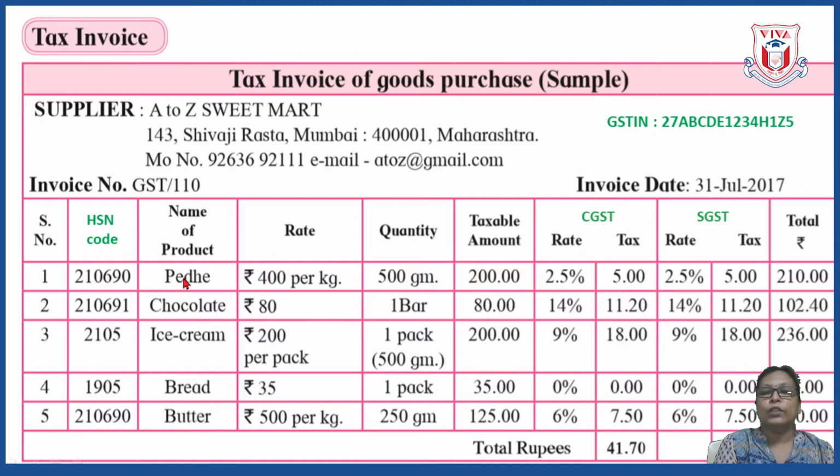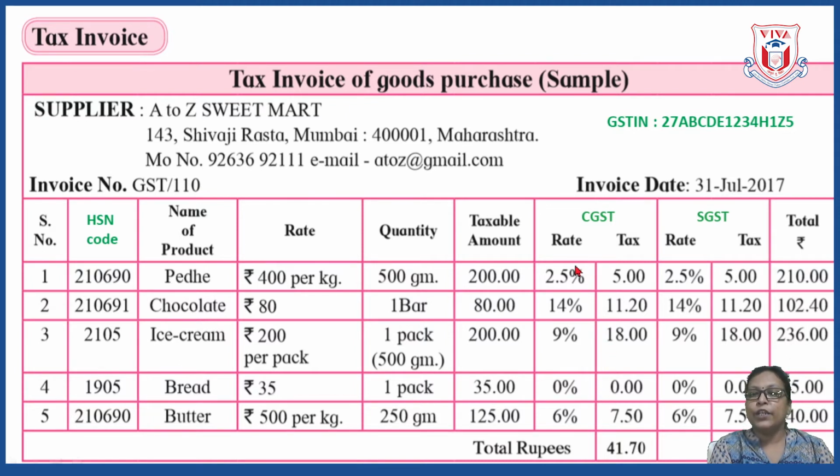Now let us see how the bill is calculated. Let us take one example. First one is pedha, suppose. Here the HSN code for pedha is written, then the name is written. The next column is rate, that means price per kg or price per quantity is written here. Afterwards quantity is written, means how much is purchased, so 500 grams. If the rate is 400 per kg and the quantity purchased is 500 grams, then the taxable amount is 200. Taxable amount means the amount on which the tax will now be calculated.